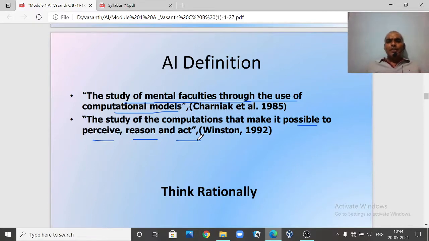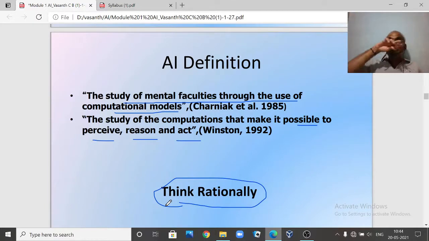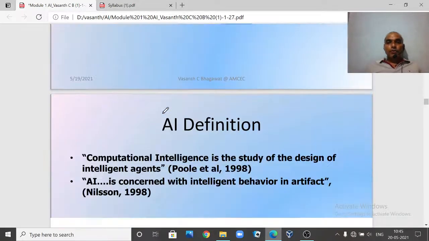So what this definition tells is that we want to build a machine which thinks rationally. Thinking rationally means thinking rightly. We human beings think, right? So now we want our machine also to think rightly. Again, this is a very complicated task. Building a machine which can think rationally is very challenging for us. Till today it is challenging. This is the third angle in which we are going to look at it.